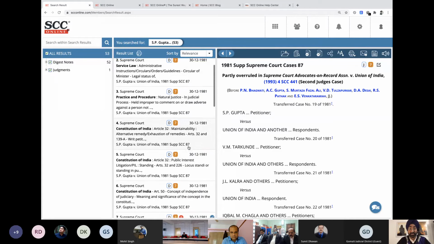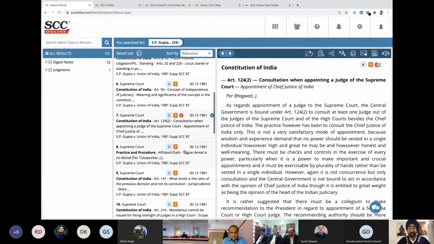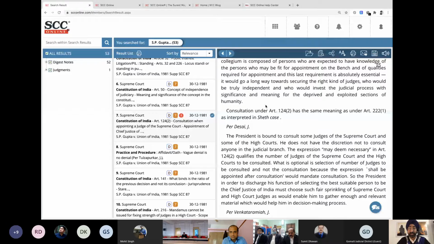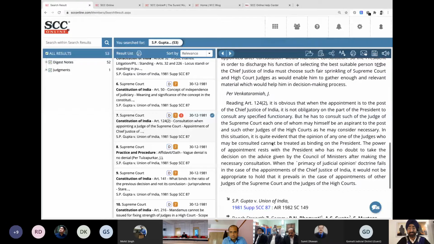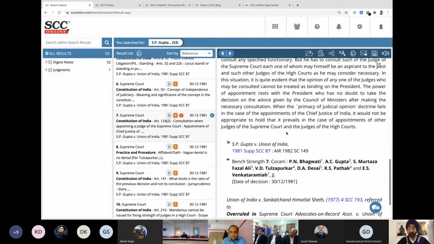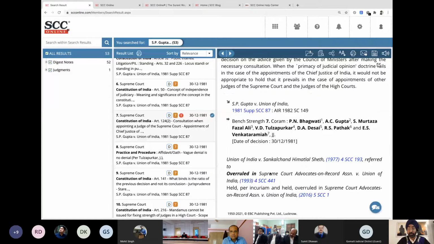Now, these head notes, if you see this, and if I click on this again, this is an analysis on one point of law. So it says Article 124, subpart 2, which talks about consideration when appointing a judge of the Supreme Court. What Justice Bhagwati spoke on this point of law is given over here. And what Justice Desai's opinion was on this point is mentioned right under that. Mr. Venkataramiah's view is also given over here. So out of 7 judges, only 3 spoke on this point of law. But that's a different story. If you scroll down further, this point has been overruled.